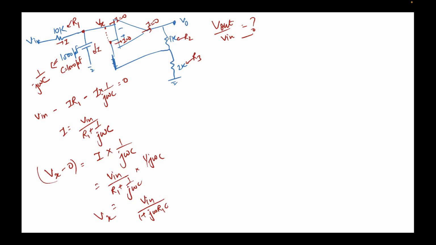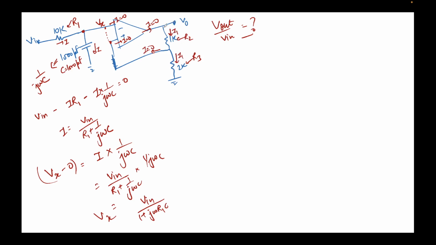All right, but we need to find the value of V out by V in, not Vx by V in. So how do we find that? Now we apply, okay, correct. No current is flowing through here, I is equal to 0, because no current is going here. Let's assume a current I1 is flowing here.